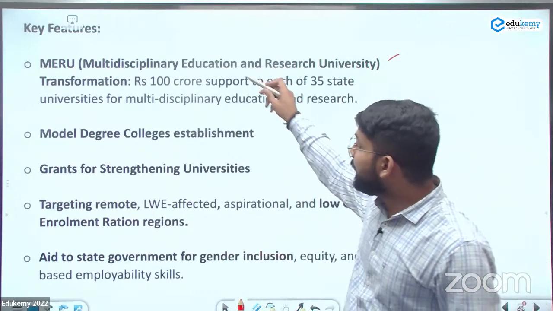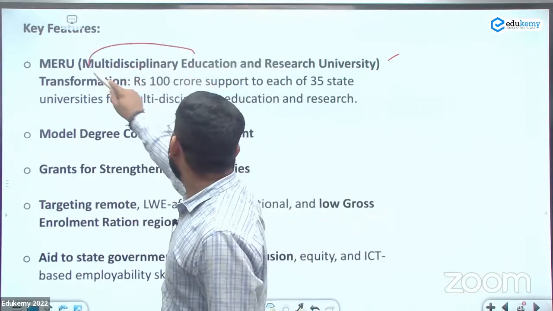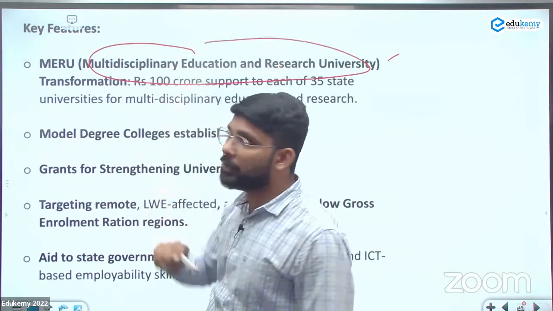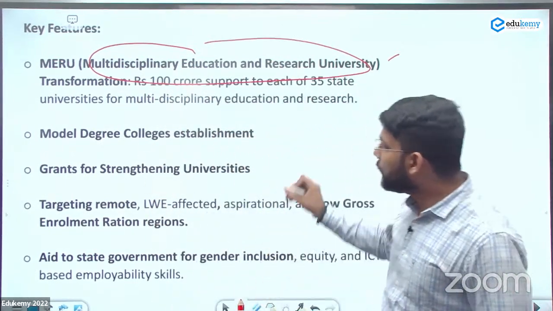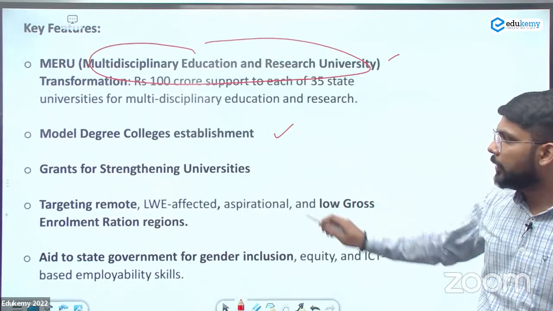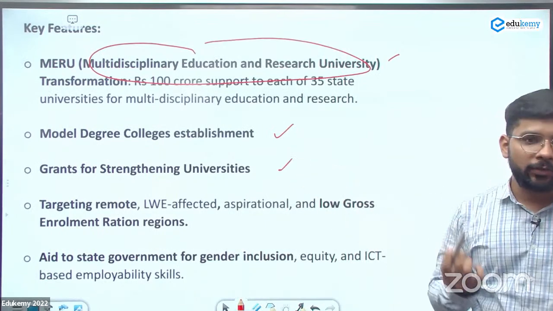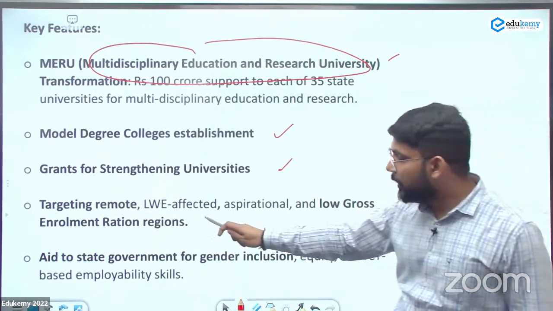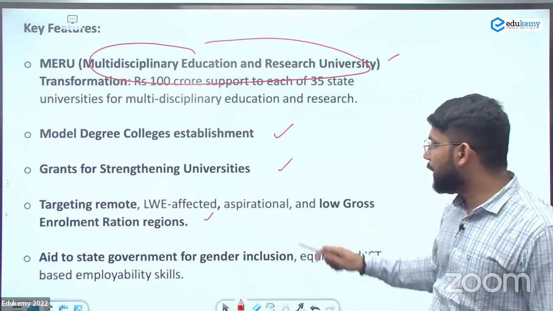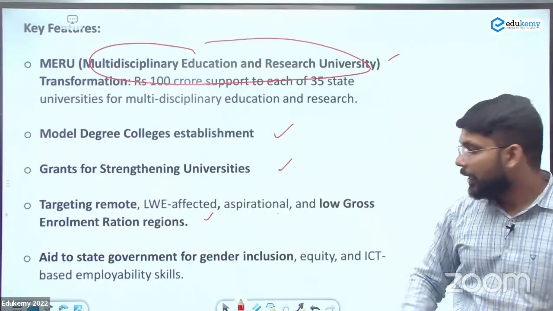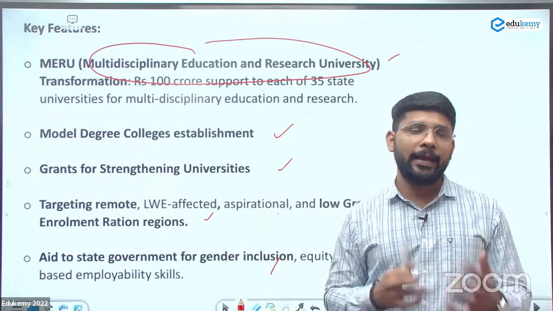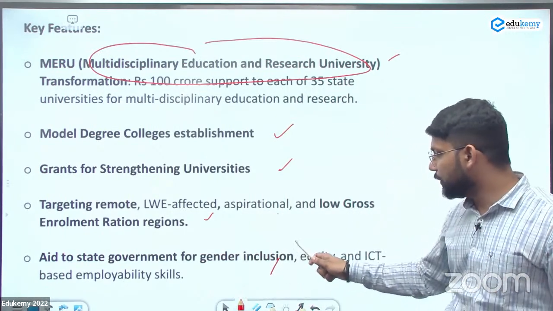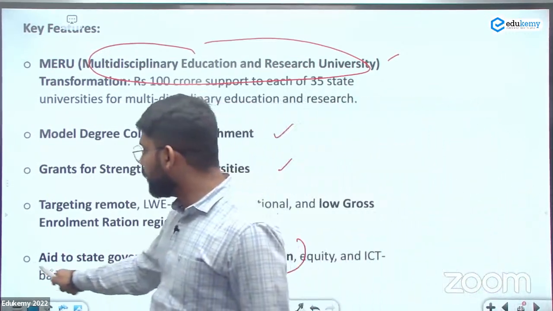So it will see the multidisciplinary education and research university transformation, the model degree college, grants for strengthening universities, targeting remote areas, left-wing extremism areas, aspirational districts, and also providing aid to the state governments for gender inclusion. This is important information for prelims.